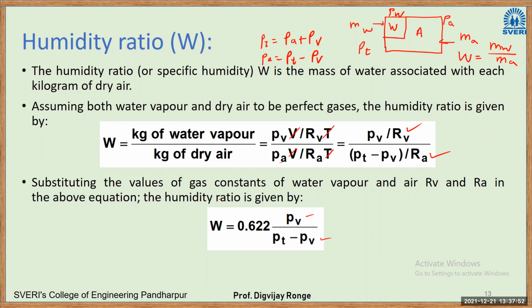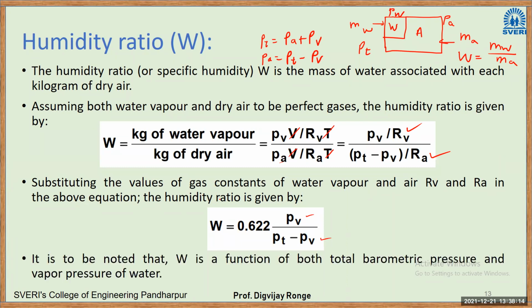Okay. So we are at the humidity ratio. Simply it is the ratio of mass of water vapor to the mass of dry air. In other words, if you assume them as ideal gases, we can derive this equation: W is equal to 0.622 into partial pressure of water vapor divided by partial pressure of dry air. It is to be noted that W is a function of both barometric pressure and the partial pressure of water vapor, right? Barometric pressure means PT, that is measured with the help of a barometer.